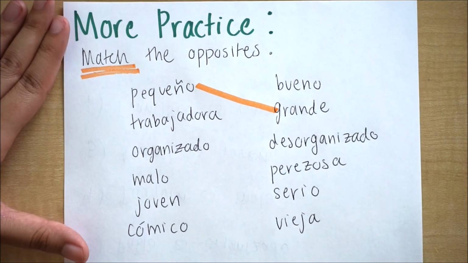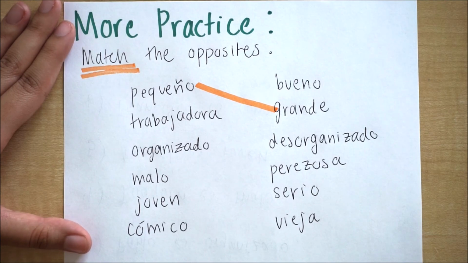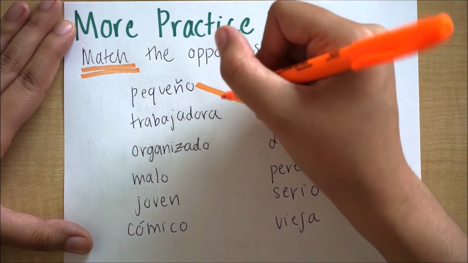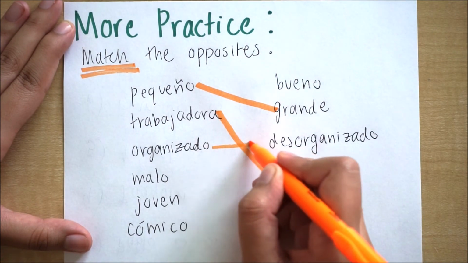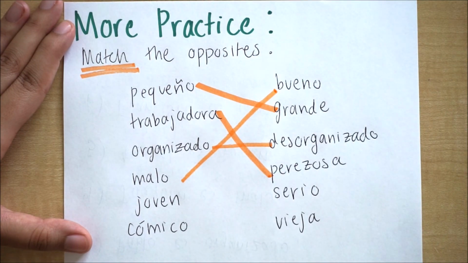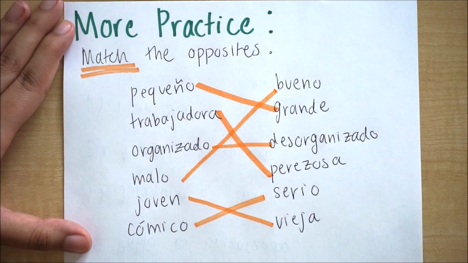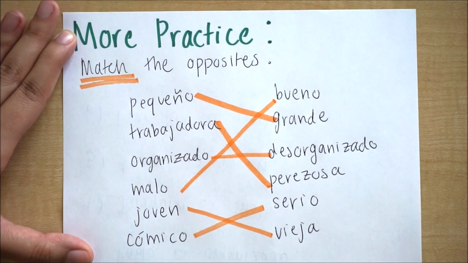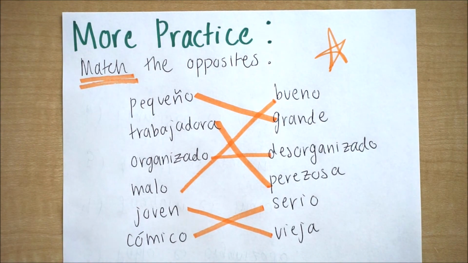So pequeño means grande, right? So what is pequeño? It doesn't mean grande. They're opposites. My bad. Pequeño is the opposite of grande. Pequeño means small and grande means big. Then we have trabajadora and perezosa. Trabajadora means hardworking and perezosa means lazy. Then we have organizado and desorganizado, meaning organized and disorganized. Then we have malo and bueno. Malo is bad, bueno means good. Then we have joven and vieja, meaning young and old, and cómico and serio, which means funny and serious.